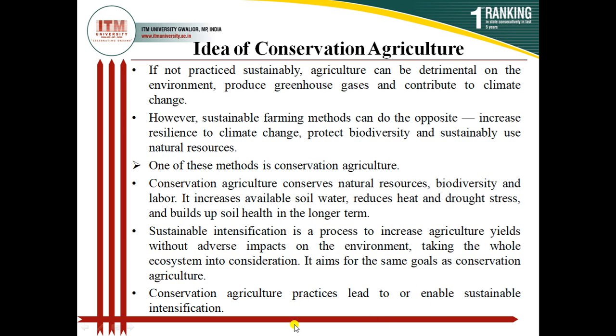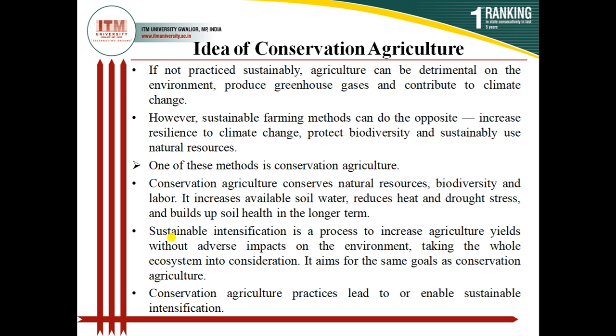So one concept was designed, that is conservation agriculture. So from there this idea came. So conservation agriculture conserves natural resources, biodiversity and labor also. It increases available soil water, reduces heat and drought stress, and builds up soil health in the longer term.